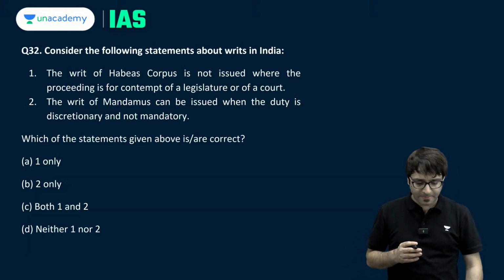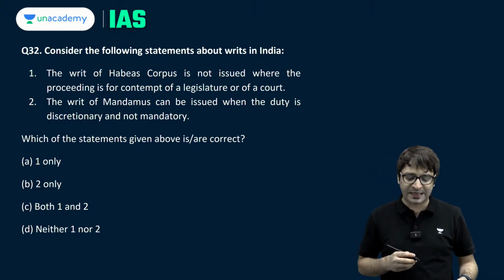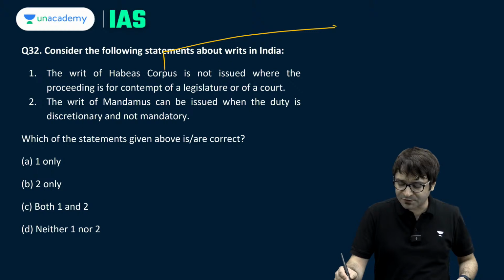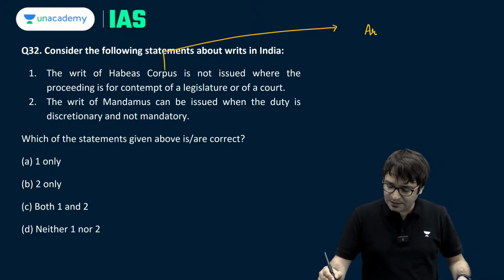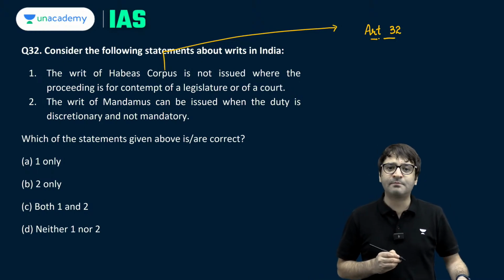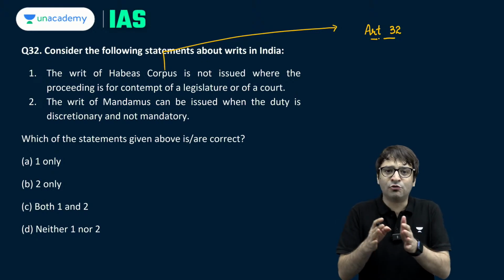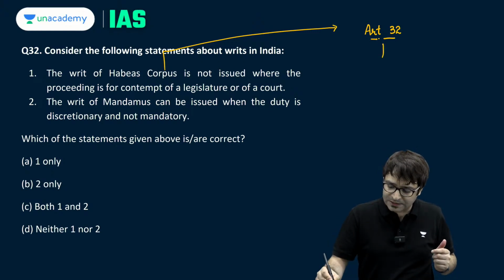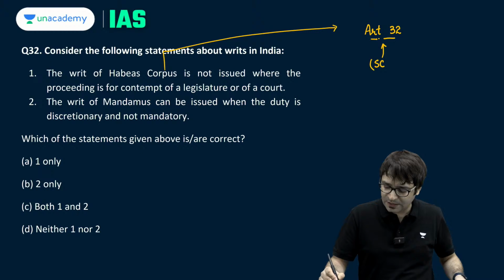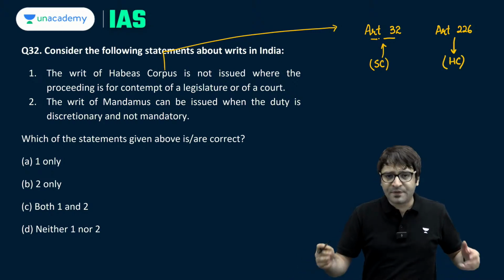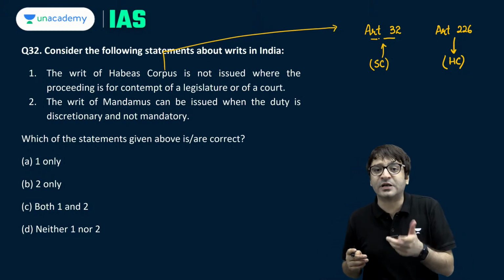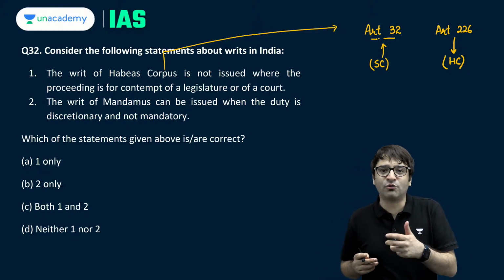Let's look at another question. Consider the following statements about writs in India. The writ of habeas corpus, for example. Article 32, which Dr. B.R. Ambedkar said is the fundamental of all fundamental rights. If your fundamental rights have been violated, you can directly approach the Supreme Court under Article 32 of the Constitution, or you can approach the High Court as well under Article 226 of the Constitution. And the High Court and the Supreme Court can issue various writs to safeguard and protect your fundamental rights.